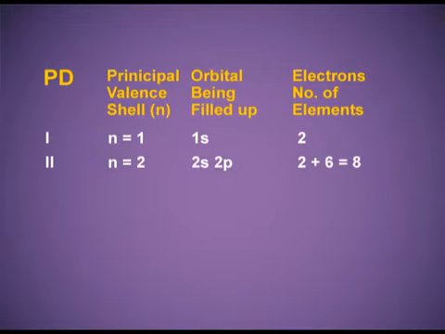The second period, n equals 2, the orbitals being filled are 2s and 2p. The s orbital can accommodate 2 electrons and the p orbital can accommodate 6 electrons.